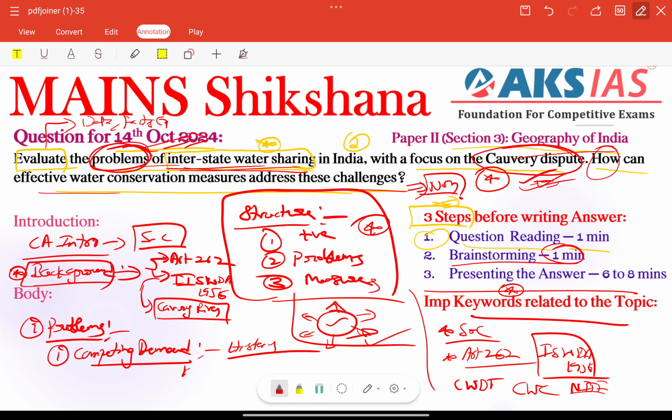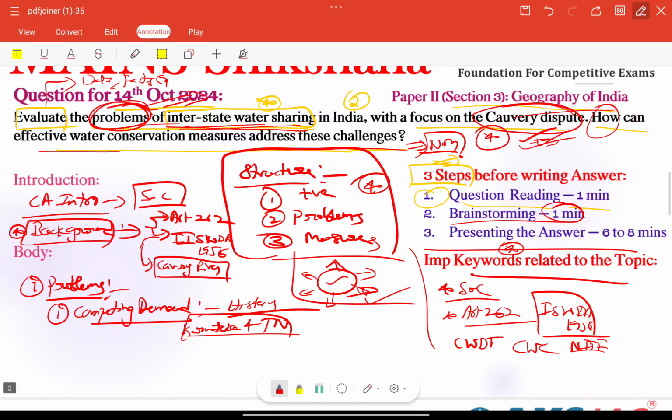So here we can give Karnataka and Tamil Nadu as examples of competing demands. Next, we can add the lack of a uniform legal framework, which is very important because while tribunals exist, their decisions are often delayed. There is no strong enforcement mechanism, right?